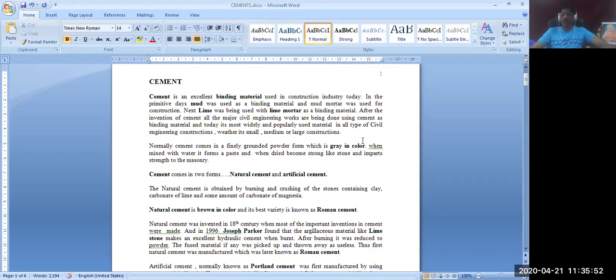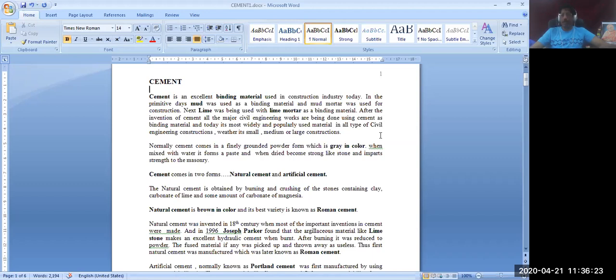So let me start with the definition of cement. Cement is an excellent binding material used in the construction industries today. In the primitive days, mud was used as the binding material, and mud mortar was used for construction. Next, lime mortar was used as binding material. After the invention of cement, all major civil engineering works are being done using cement, and today it is the most widely and popularly used binding material.